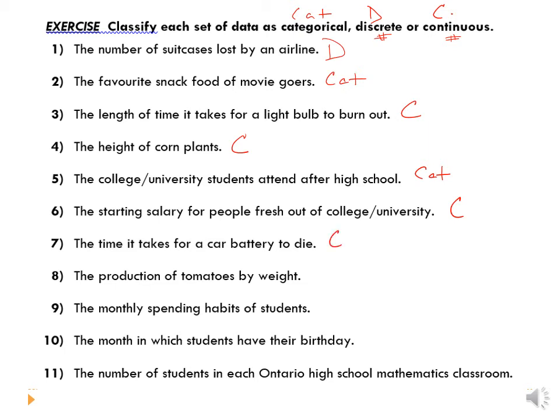The production of tomatoes by weight. Weight is a measured value. You can have a part of a value. You can have half a pound, half a gram, continuous. The monthly spending habits of students. So how much money you spend. Money, you can have fractional values, right? Half a dollar, continuous. The month in which students have your birthday. Those are not numbers for answers. That is categorical. The number of students in each Ontario high school mathematics classroom. So numbers for answers, but can you have half of a student? No. So this is discrete.